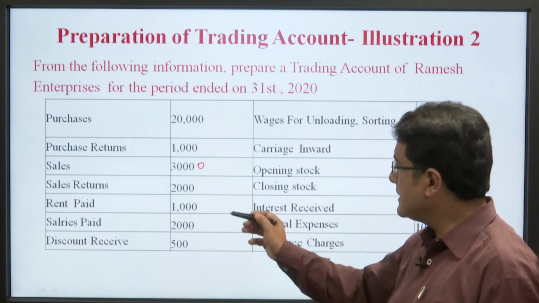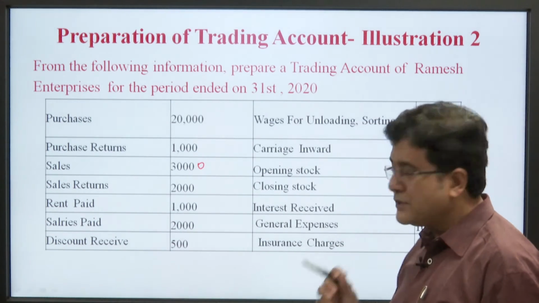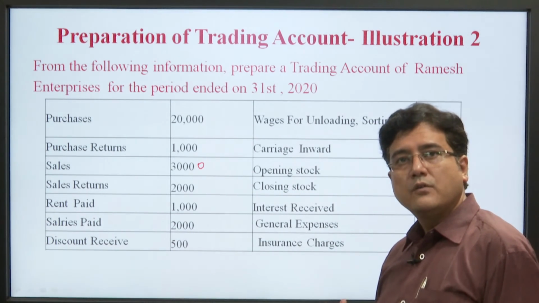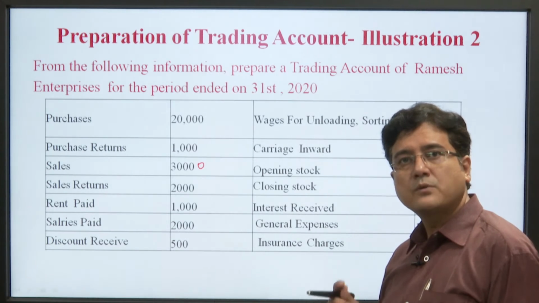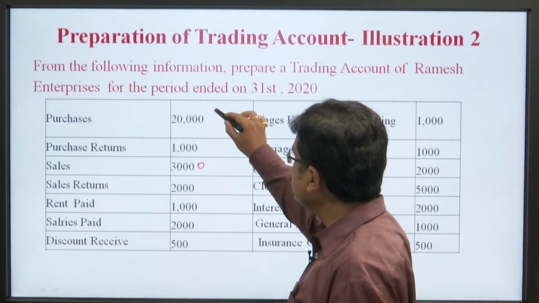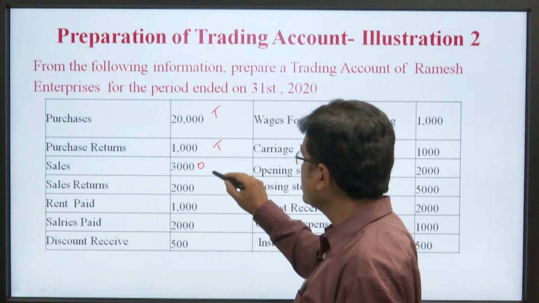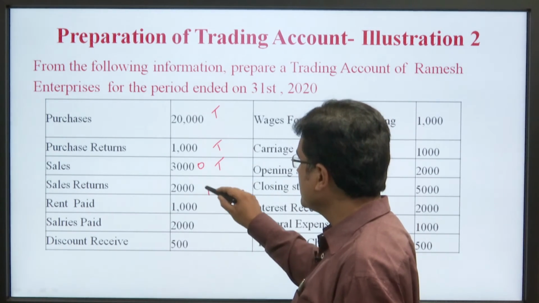Rent paid, salary paid, discount received, wages, carriage inward. We need to find out which items must be recorded in the trading account first. So I write them as a T. Purchase return will also be there, sales will be there, sales return will also be there.